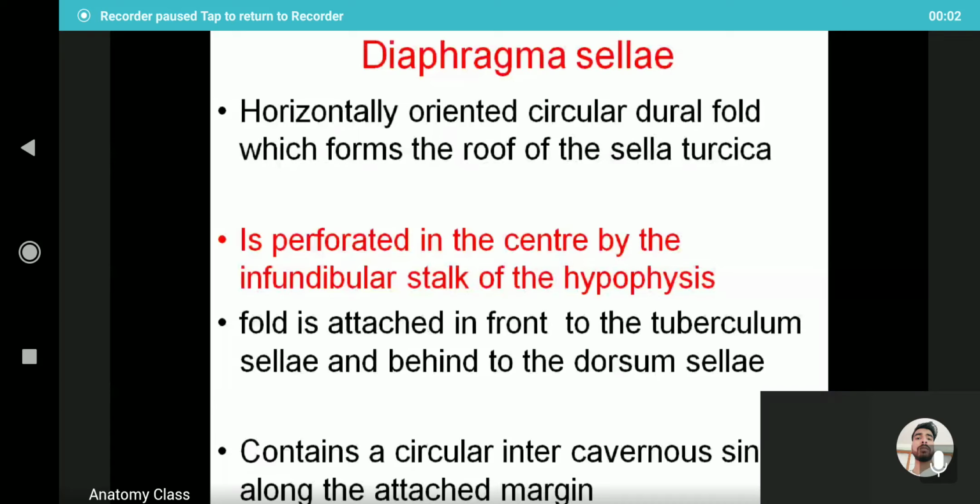Okay. So diaphragma sella, or the sella turcica: the dura mater in relation to the sella turcica is known as diaphragma sella. It is the horizontally oriented circular dural fold which forms the roof of the sella turcica and is perforated in the center by the infundibular stalk of the hypophysis, or the pituitary gland. And the fold is attached in front to the tuberculum sellae and behind to the dorsum sellae. So tuberculum sellae and the dorsum sellae are the anterior and the posterior limit of the sella turcica. And it contains a circular intercavernous sinus along the attached margin.